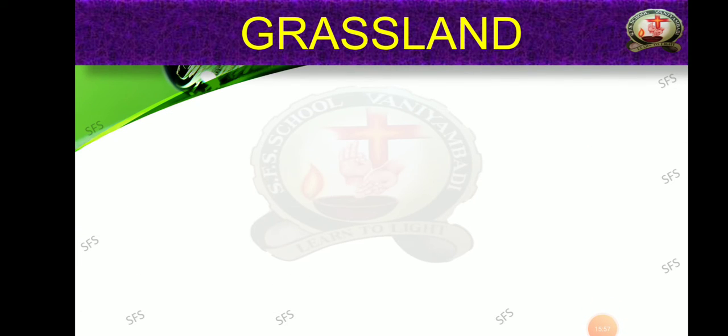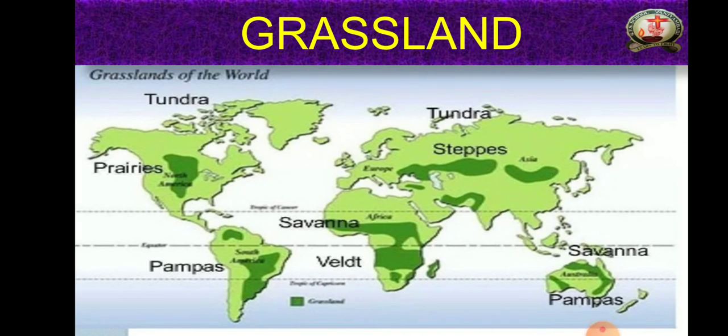So the grassland. Here is the map of grassland. So, grasslands of the world. In the world, which are the places where grasslands are present? Here you can see the dark green colors are shown. These are called the grasslands, not the remaining places, only the dark green part.